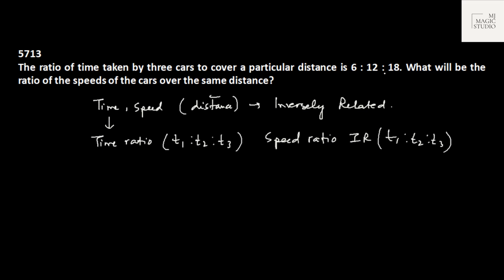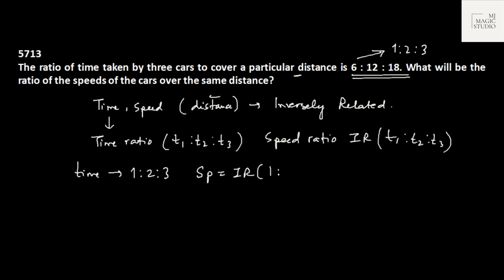The ratio of time taken by 3 cars to cover a particular distance is 6, 12, 18. First check whether this is in a perfect ratio format or not. Perfect ratio format means the HCF of these 3 numbers should be 1. Here we can see that it's divisible by 6, so we can write this as 1 is to 2 is to 3. So the time ratio is 1 is to 2 is to 3 to cover a particular distance. What will be the ratio of speed? The ratio of speed is the inverse ratio of 1 is to 2 is to 3.